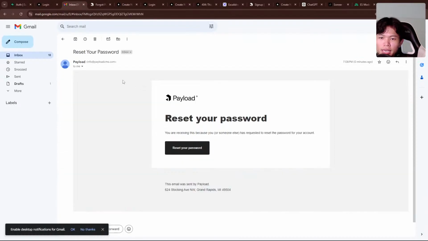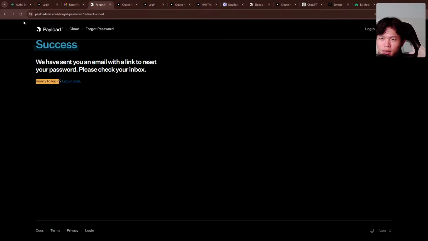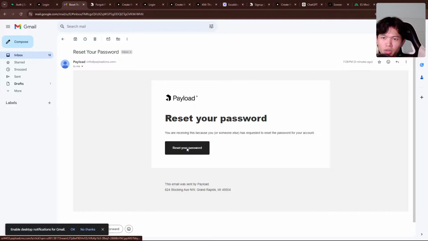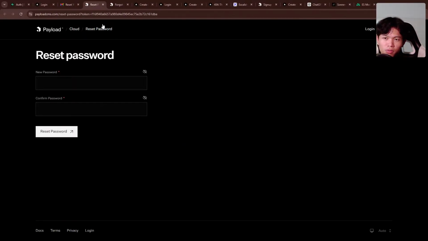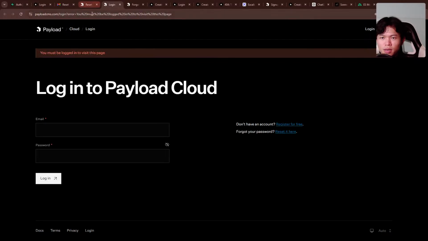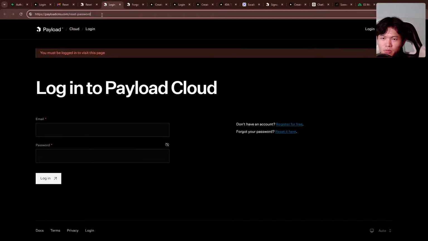If we go right here, okay, I have an email that I can use to reset the password. What happens if I refresh this? If I refresh this, it's gone. Then if I click on reset password, I'm redirected to the reset password path. I would assume that this is a one-time login, right? If I try to navigate into the cloud right here, I cannot do it. But can I go into reset password? If I go to the reset password page in here, we have reset password, right? What if I do this?